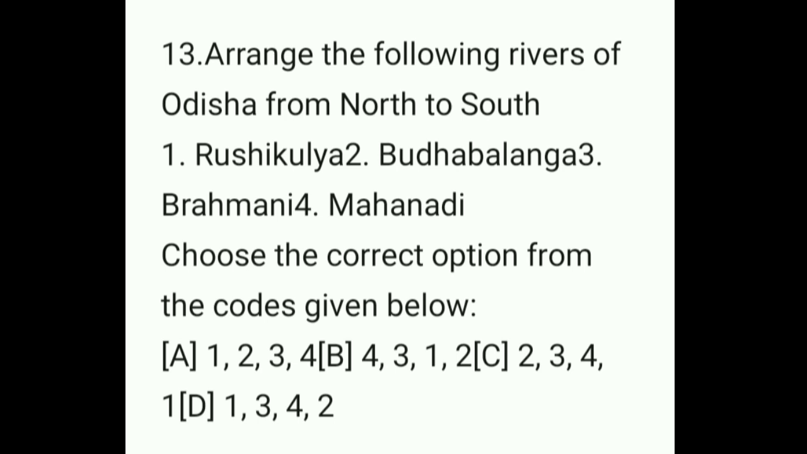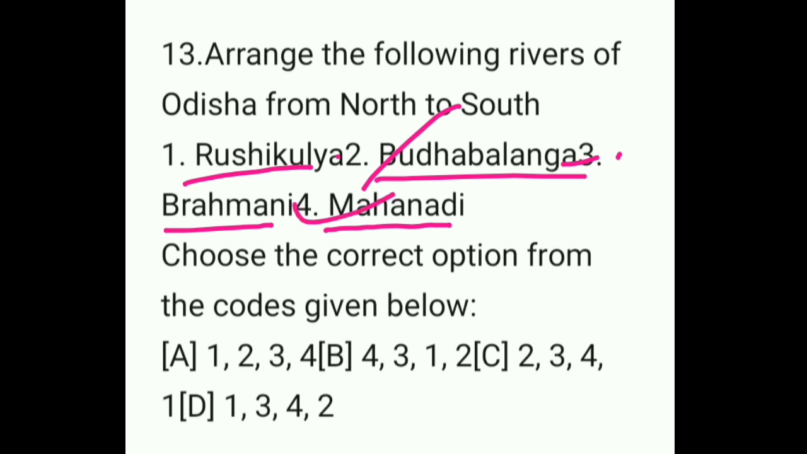Arrange the following rivers of Odisha from north to south. Option A Rushikulya, option B Budhabalanga, option 3 Brahmani, and option 4 Mahanadi. If you arrange them from north to south, first will come Budhabalanga, option 2. Secondly it will come Brahmani, option 3, then Mahanadi will come, and finally Rushikulya. It is the southern river, situated in the south. So what will be the right answer? Option C, option 3, will be the right answer.